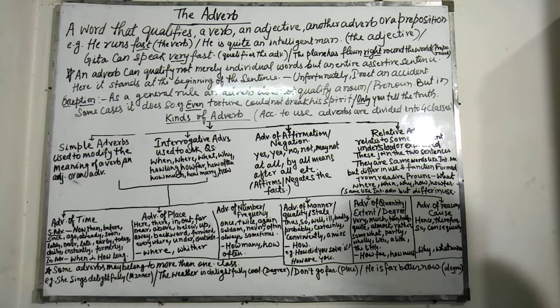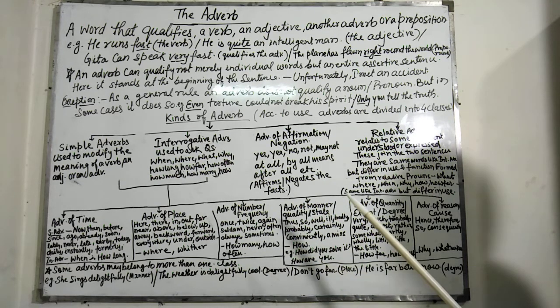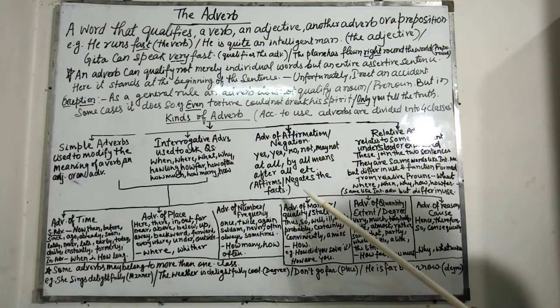Yes is a substitute for an affirmative sentence, and no is a substitute for a negative sentence. Observe here that as pronouns avoid repetition of a noun, these adverbs avoid the repetition of a sentence. Once again, pronouns avoid repetition of a noun, but these adverbs, the adverbs of affirmation or negation, avoid the repetition of a sentence.